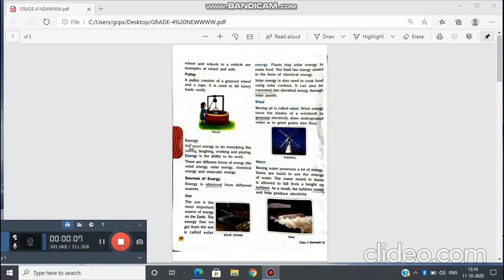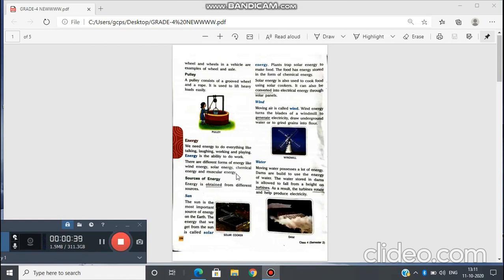Learners, in the previous session, we have read about the different types of simple machines. Okay, today we will read about energy. We need energy to do everything like talking, laughing, working, and playing. Energy is the ability to do work. There are different forms of energy like wind energy, solar energy, chemical energy, and muscular energy.